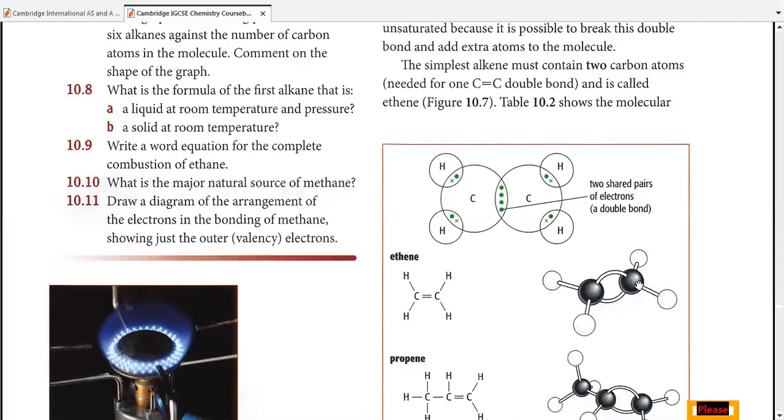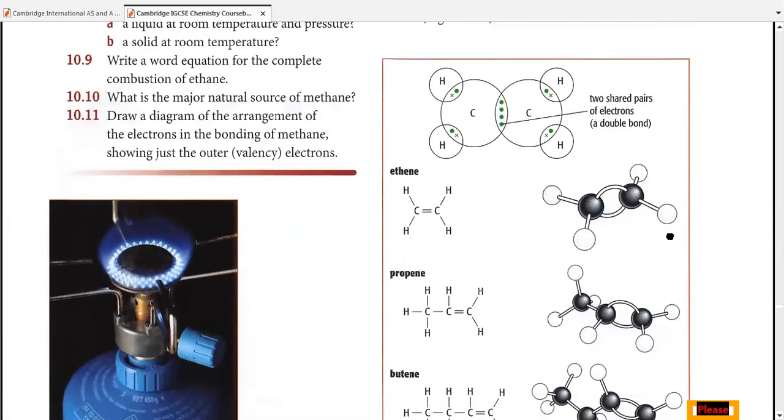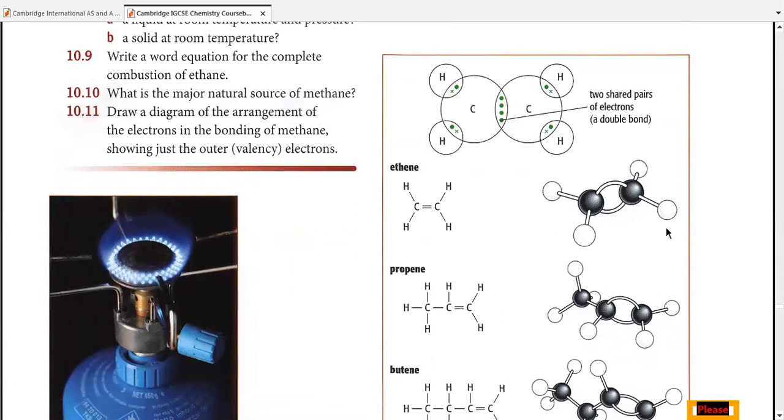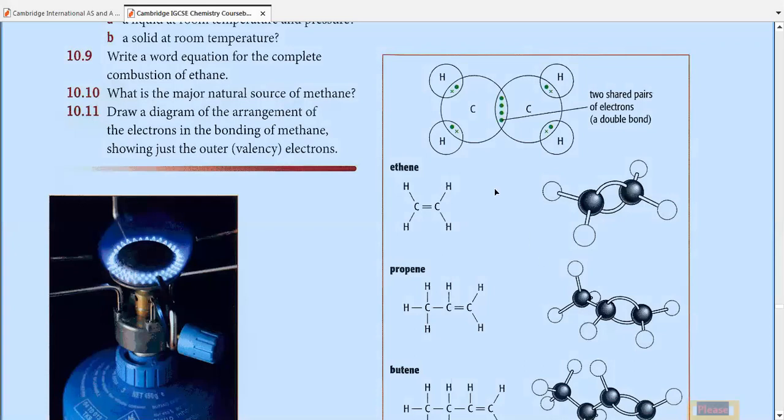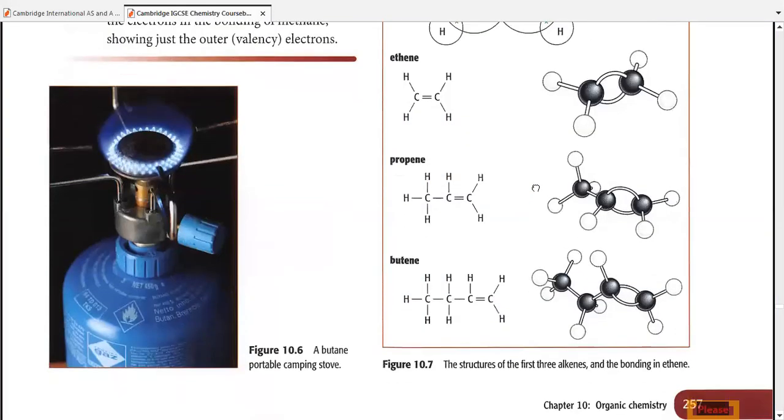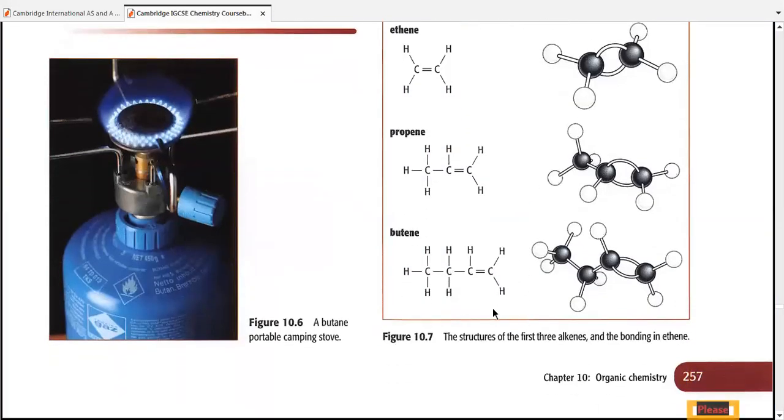This might be a familiar ball and stick model that you might have made with your own hands in previous classes. Then, following the basic chains, after ethene we have propene, a hydrocarbon which has 3 carbon atoms, 6 hydrogen atoms in this case, and 1 double bond in its structure. Following propene, we then have butene with 4 carbon atoms. So I think you may understand that the series follows on in the same way.